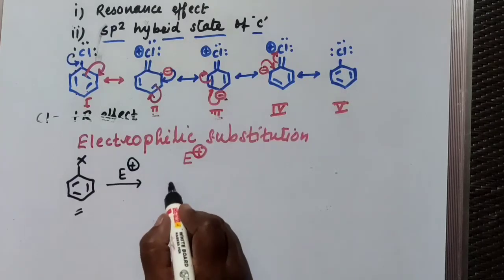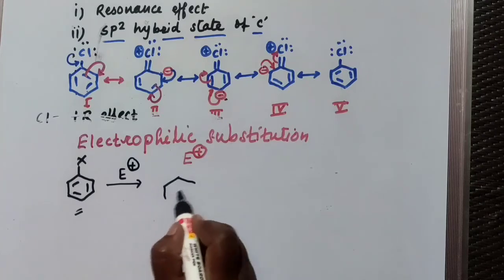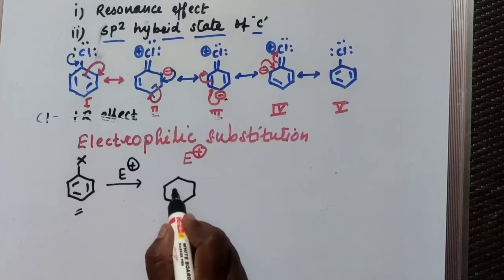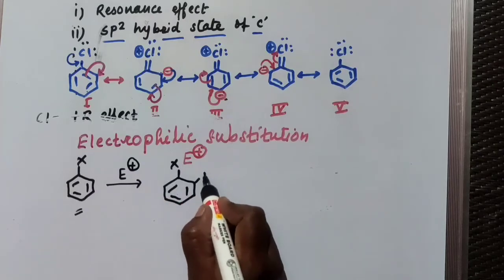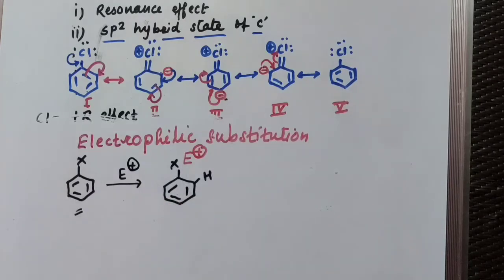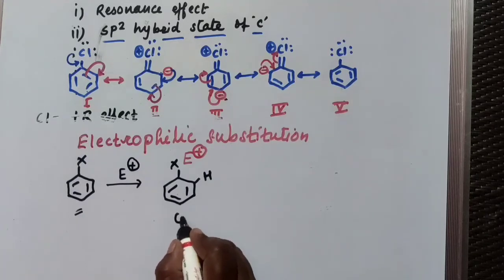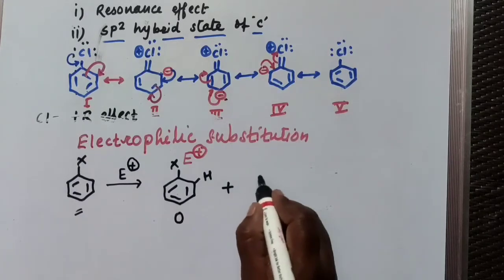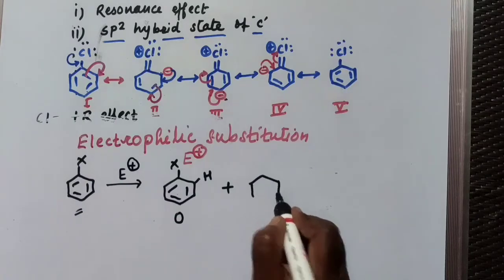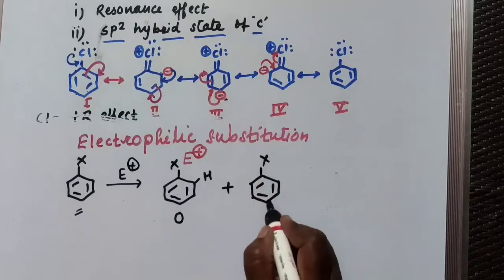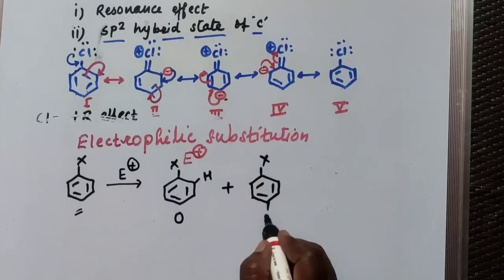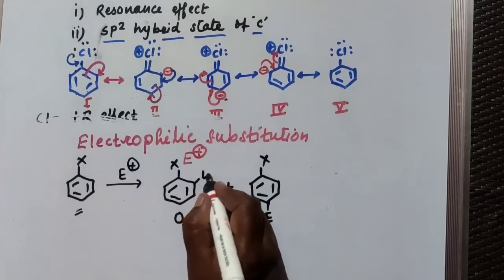And so there is a formation of a compound in which the hydrogen is replaced by the electrophile. But here in electrophilic substitution you will get either the ortho compound or the para compound or both of them. Here electrophile, here also electrophile.